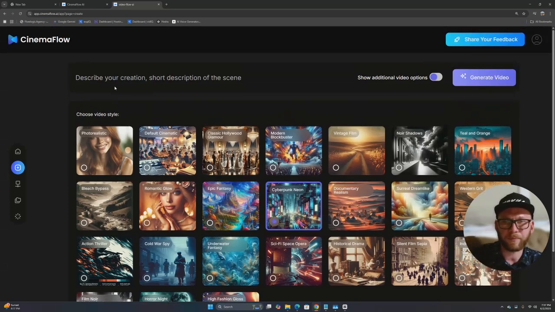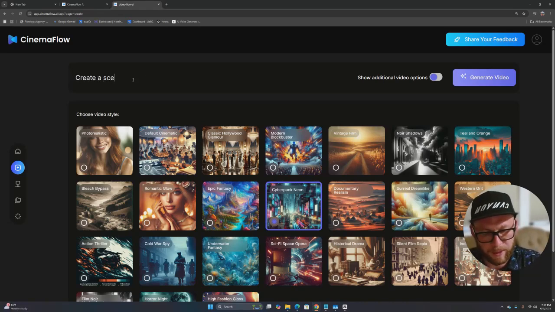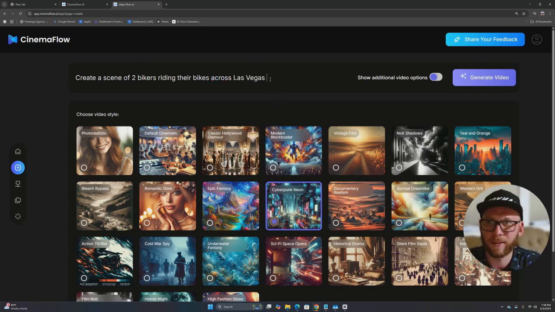Let's see what we can do. What can we design? Design area. Alright, so this is where you put your description of the scene. So here we go: create a scene of two bikers riding their bikes across Las Vegas in, let's say, 2059. Why not 2059?